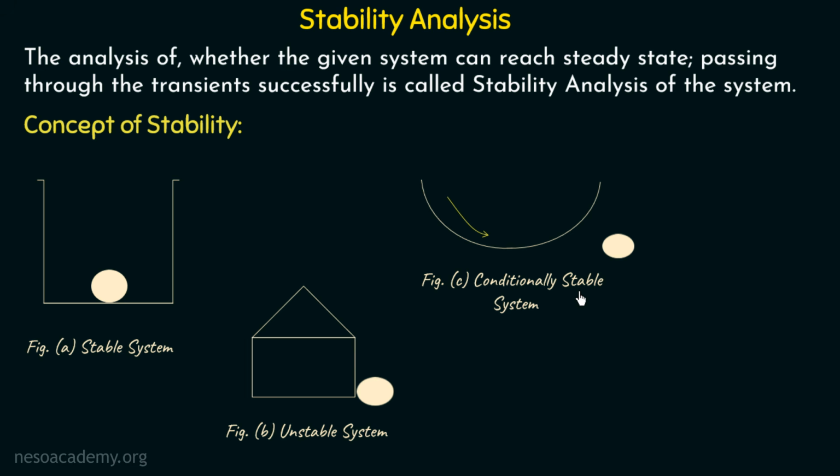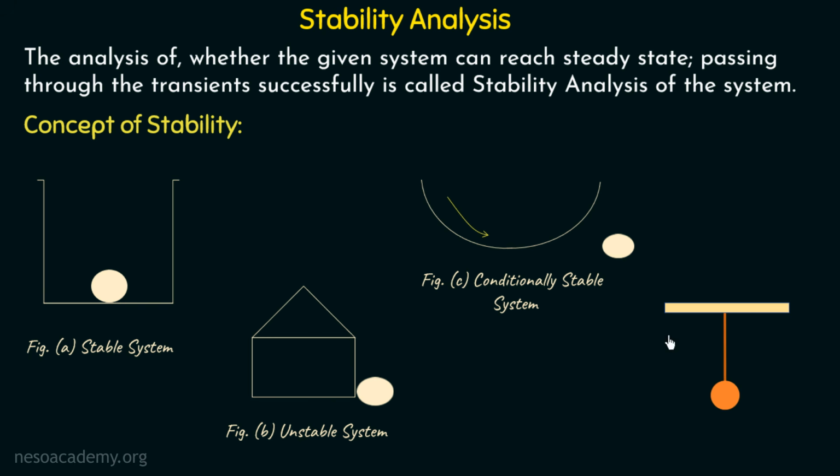Till now we have discussed 3 examples. The first example was an example of a stable system. The second one was an unstable system. And the third example is of a conditionally stable system. Now besides these 3 categories, there is one more category of systems in which the output varies between 2 extreme values, like a pendulum which moves between 2 extreme values.